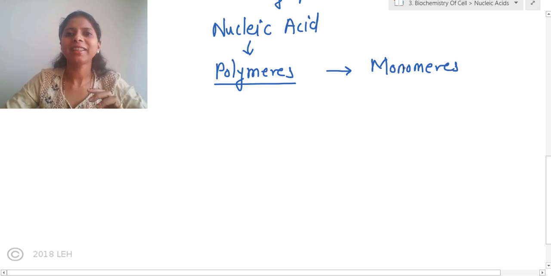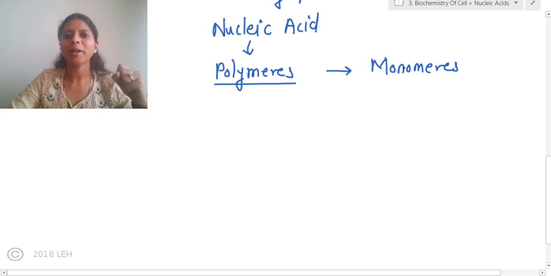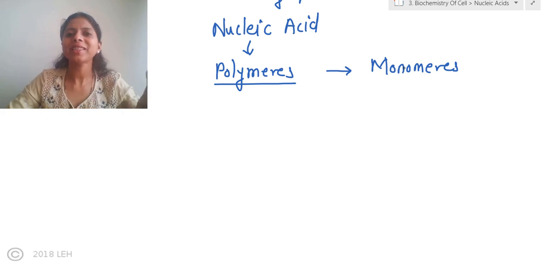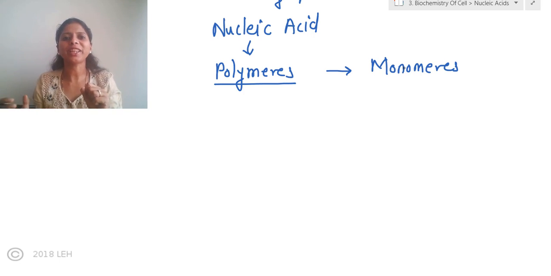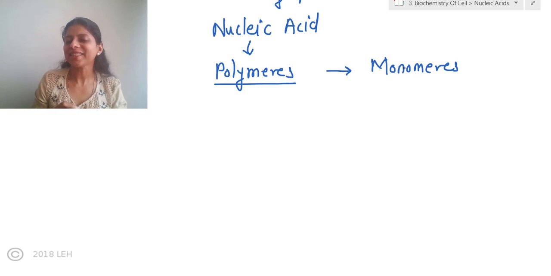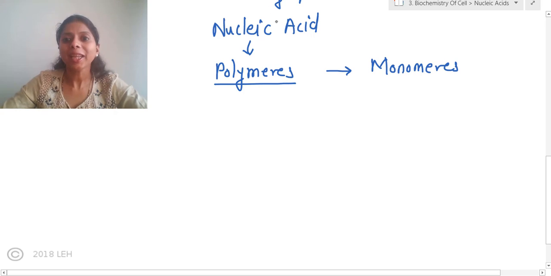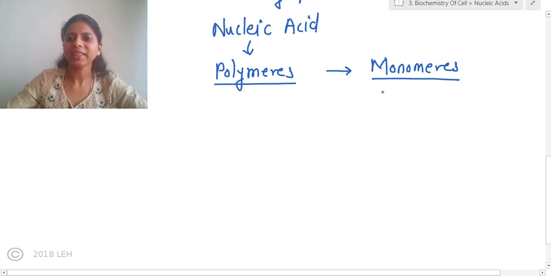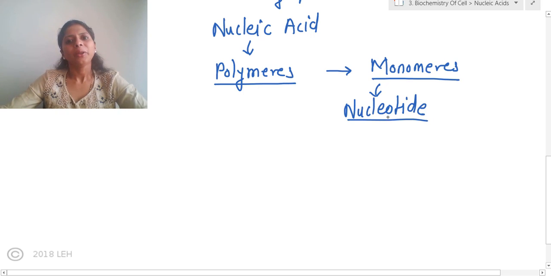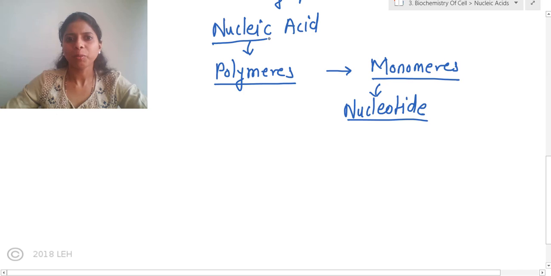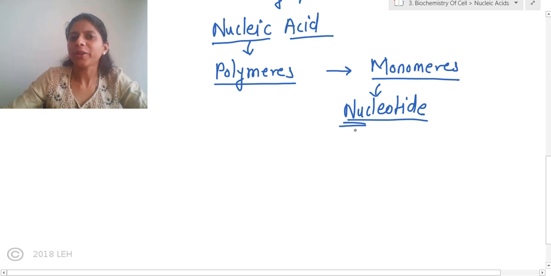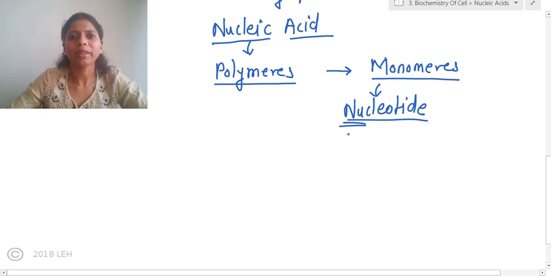Likewise, we have studied carbohydrate. Basically polysaccharides are made up of small glucose units. Proteins are made up of many amino acids joining together. Likewise, nucleic acids are also polymers and they are also made up of small units joined together. The name of the monomer of nucleic acid is nothing but nucleotide. So, nucleic acids, that is DNA and RNA, both are formed by joining these nucleotides together. Thousands of nucleotides join together to form nucleic acid.